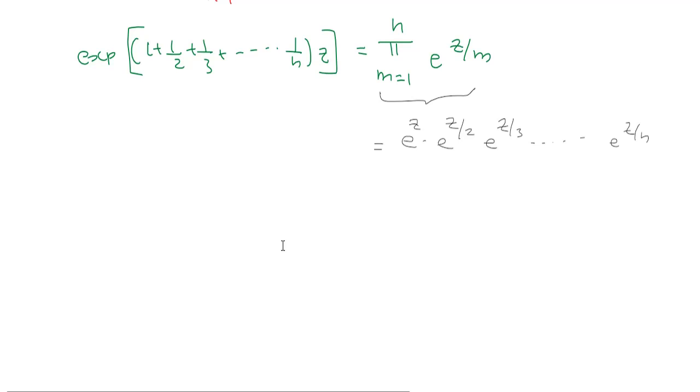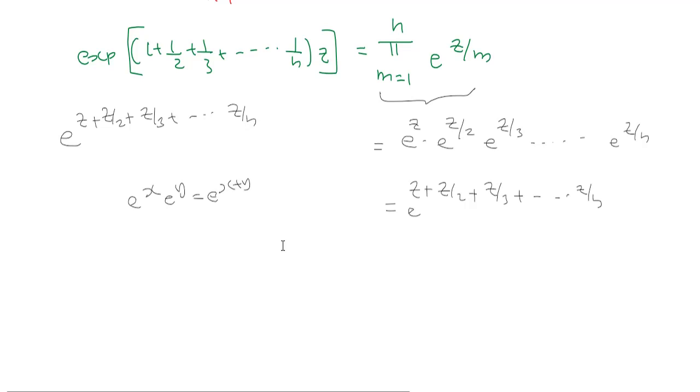And the left-hand side is equal to e raised to z plus z by 2 plus z by 3 plus etc. z by n. Now this is equivalent to the same thing, because we know that e raised to x into e raised to y is equal to e raised to x plus y. So our left-hand side and right-hand side are the same.